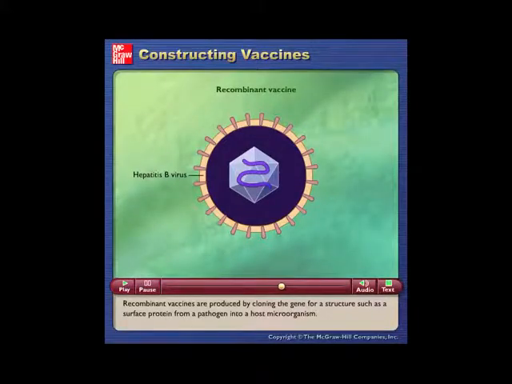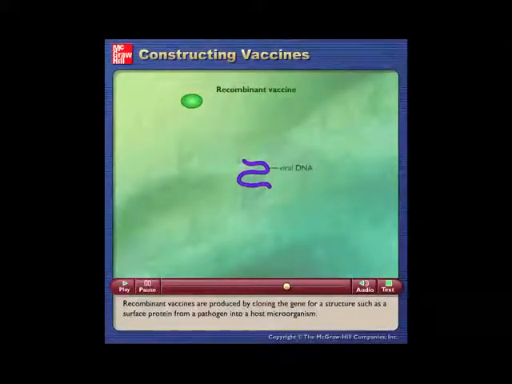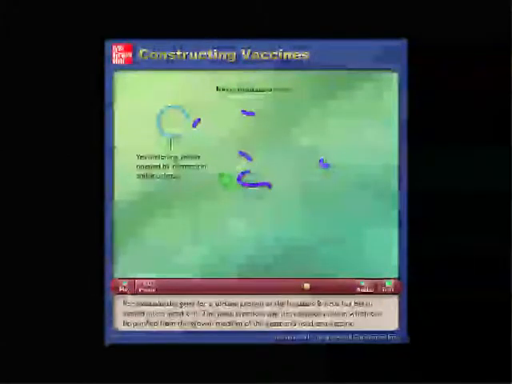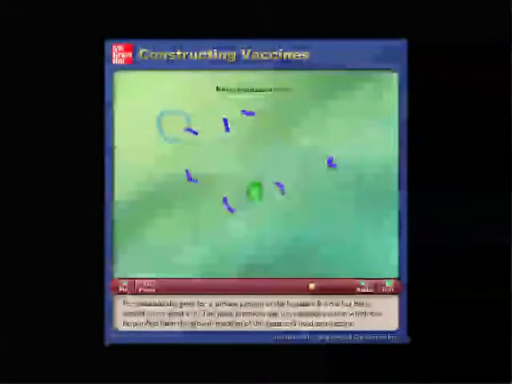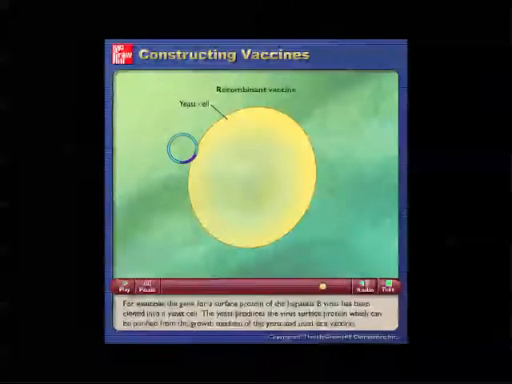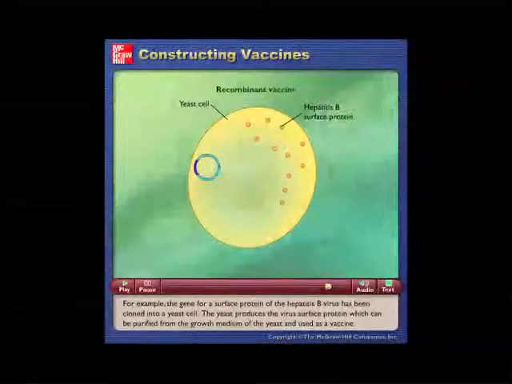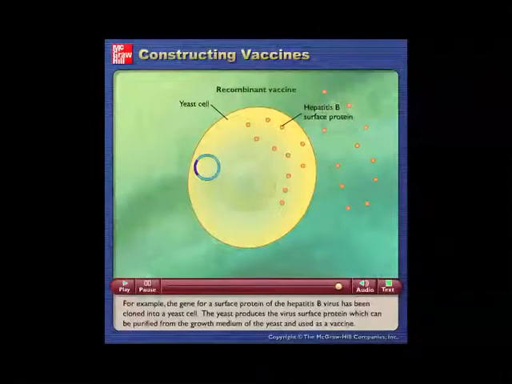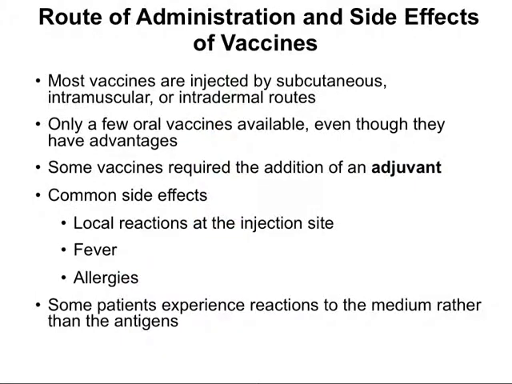Recombinant vaccines are produced by cloning the gene for a structure, such as a surface protein from a pathogen, into a host microorganism. For example, the gene for a surface protein of the hepatitis B virus has been cloned into a yeast cell. The yeast produces the virus surface protein, which can be purified from the growth medium of the yeast and used as a vaccine. Vaccines are administered in a number of different ways.